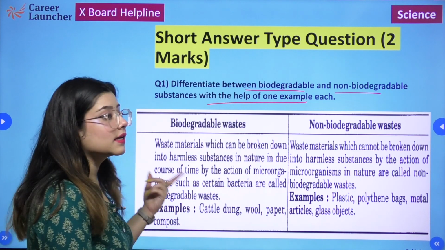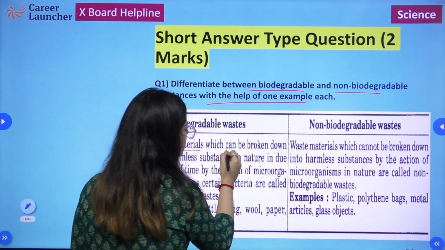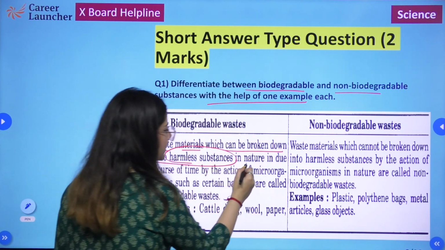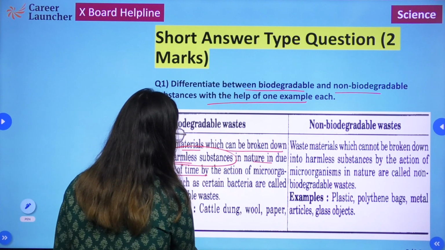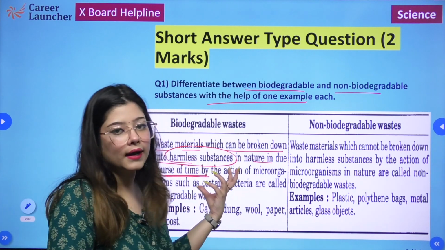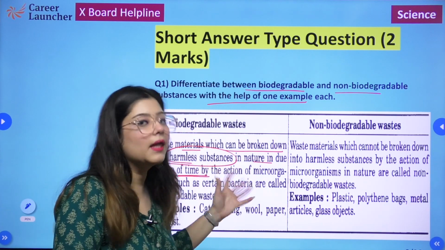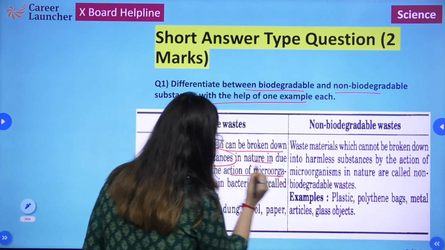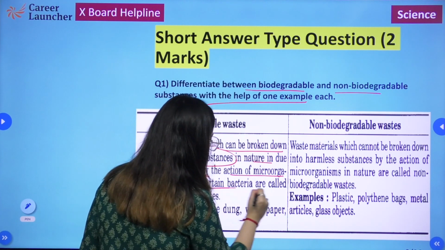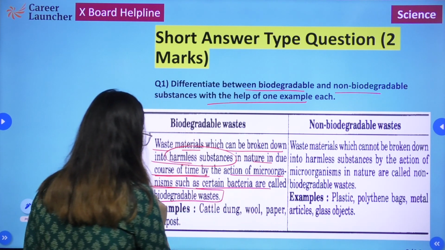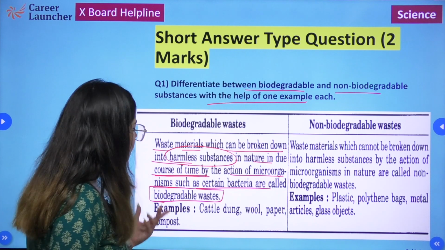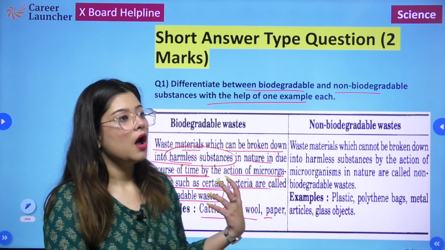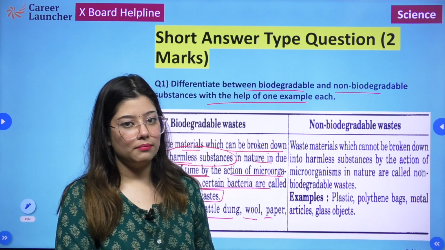Biodegradable substances consist of waste materials which can be broken down into harmless substances in nature in due course of time. It will take some time to break down, but after some time they will be broken down by the action of microorganisms such as certain bacteria. They are known as biodegradable waste. For example, cattle dung, wool, paper, compost, etc. will come under biodegradable waste.